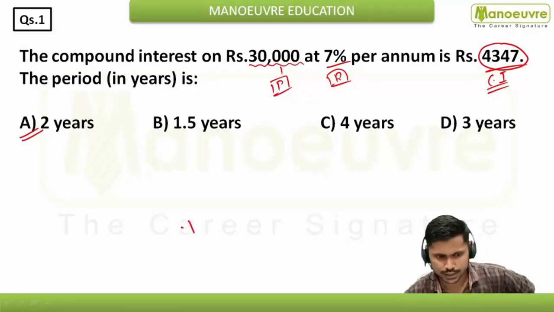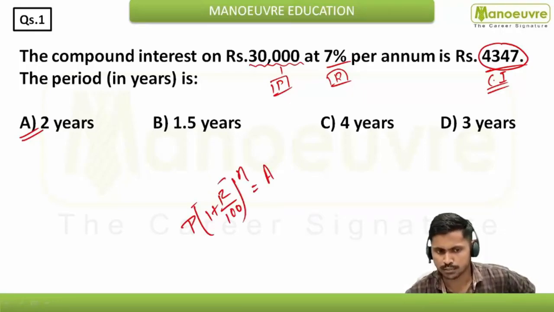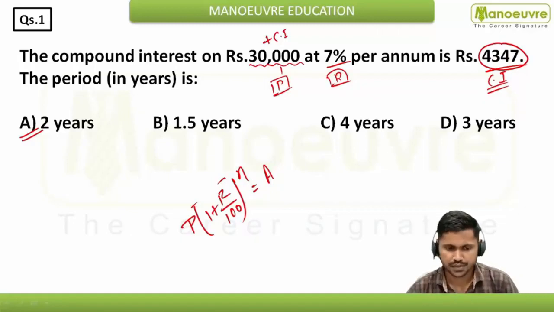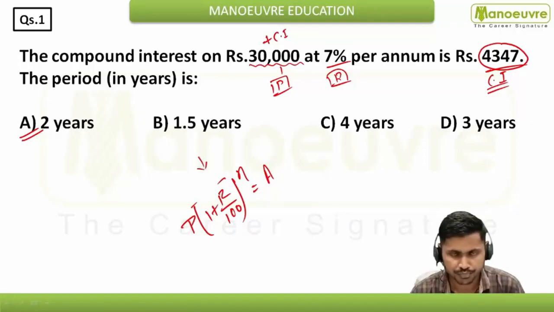That formula is nothing but P(1 + R/100)^n is equal to your amount, and amount is nothing but your principal plus your compound interest. So this total will give you the amount, right? Here you will put all this data in this particular formula and you will get your answer, right? So this is how traditionally you will go.